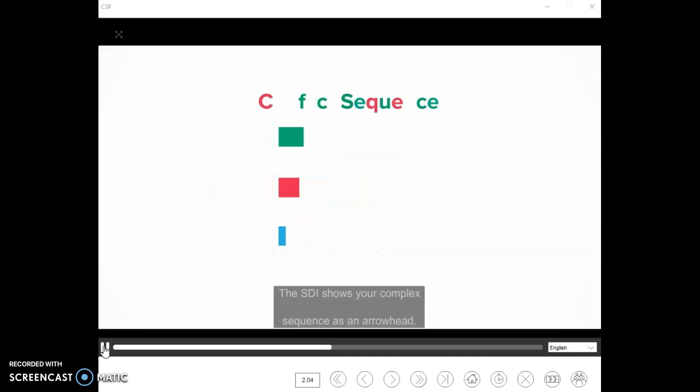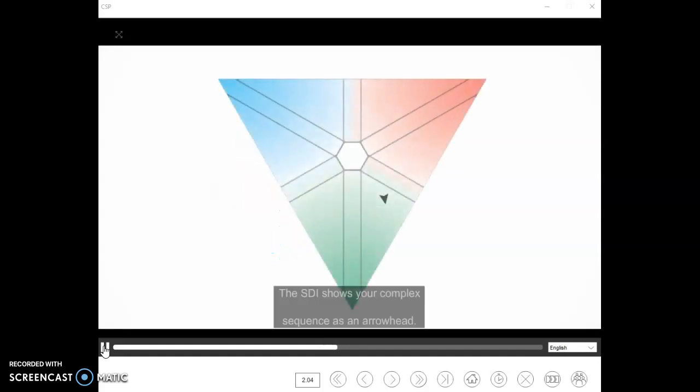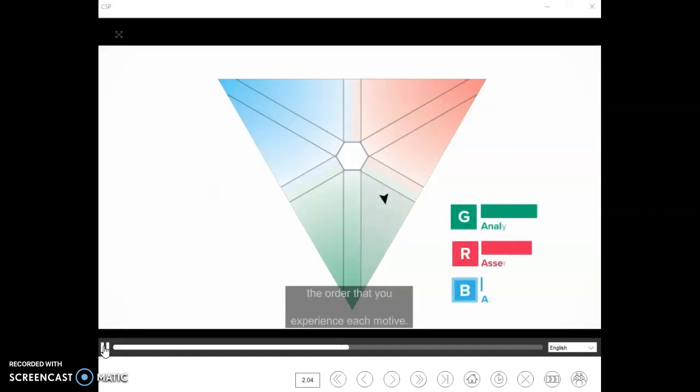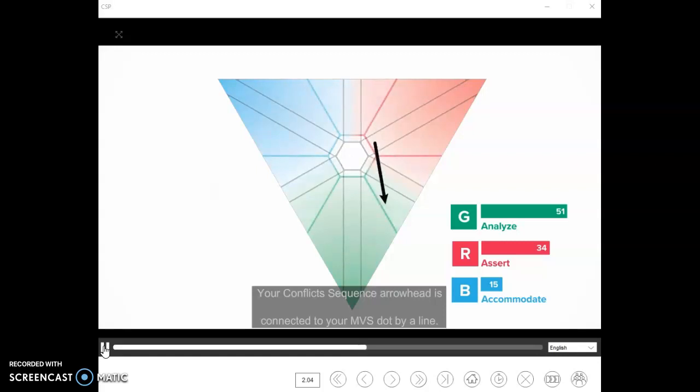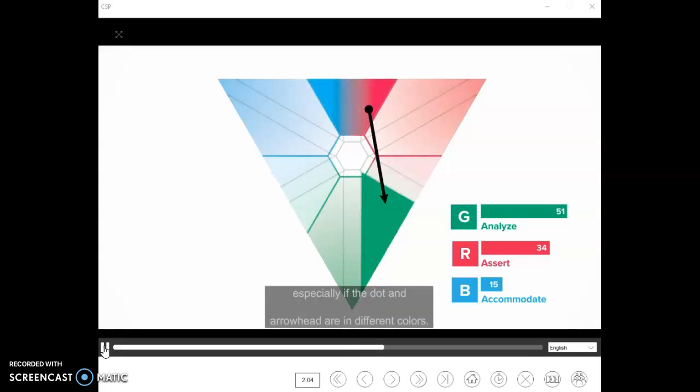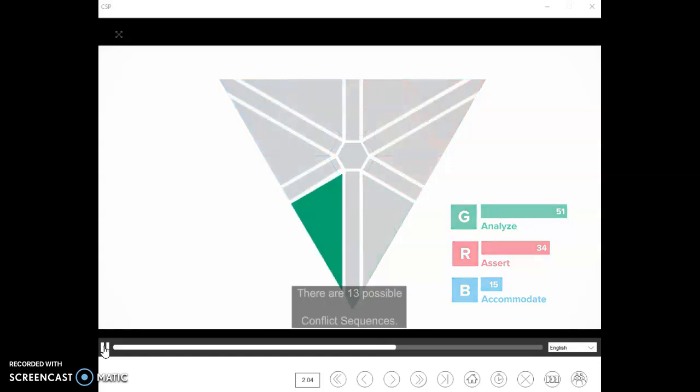The SDI shows your conflict sequence as an arrowhead. The location on the SDI triangle indicates the order that you experience each motive. Your conflict sequence arrowhead is connected to your MVS dot by a line. The longer the line, the easier it is to notice when conflict starts, especially if the dot and arrowhead are in different colors. There are 13 possible conflict sequences.